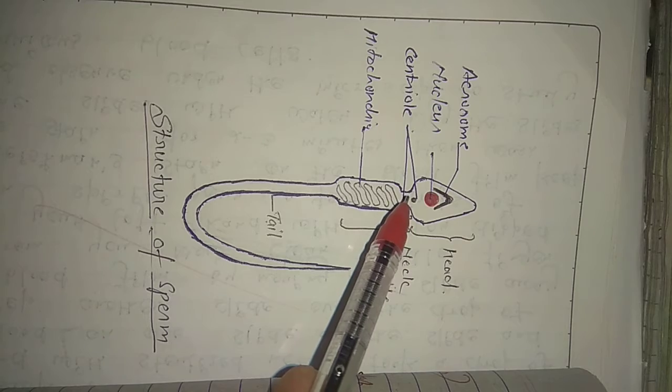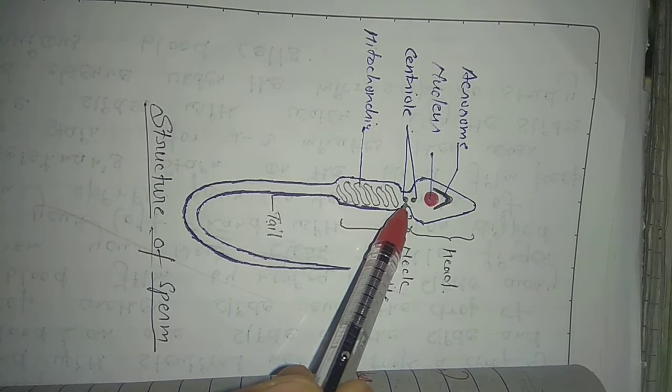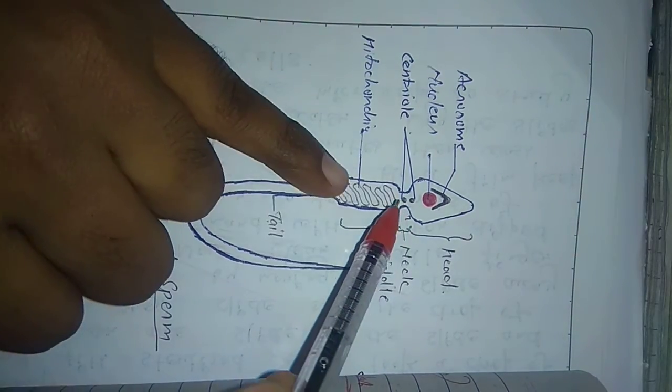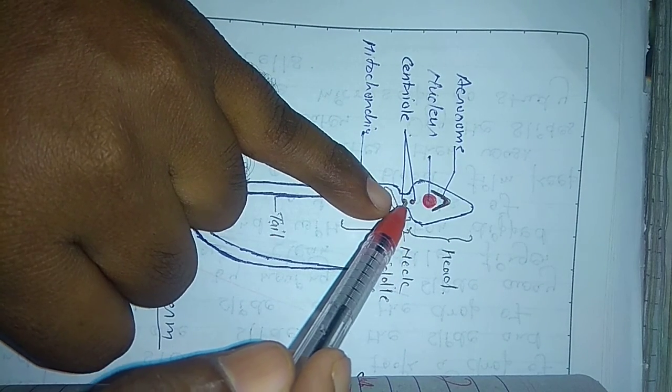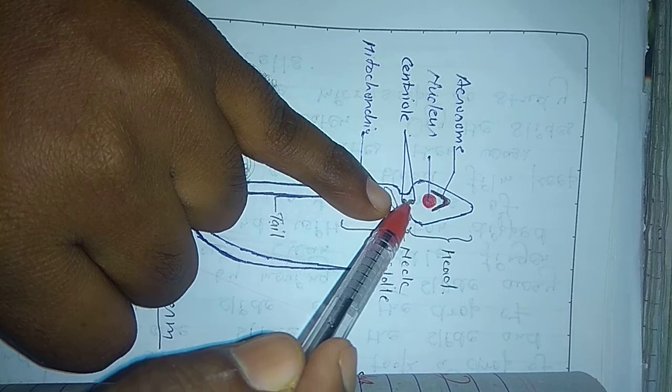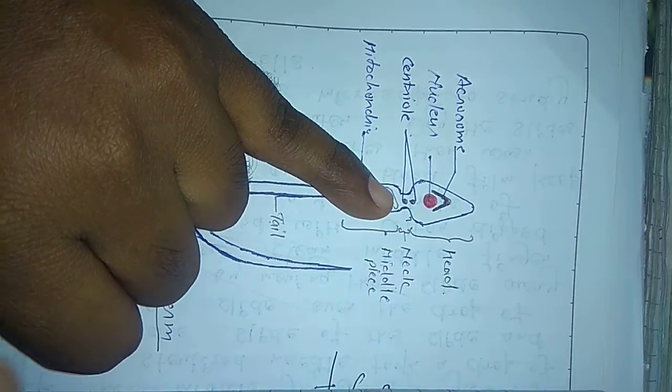Just the back part of the head is called the neck. The neck consists of 2 centrioles, anterior and posterior.